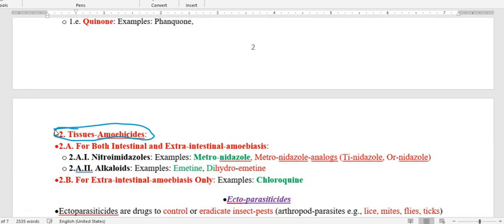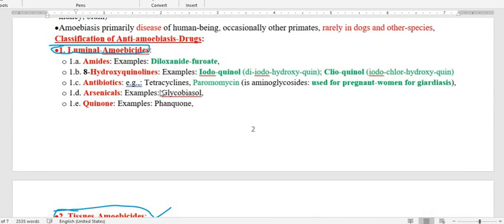It may be in the liver, lungs, kidney, or the intestinal tissue. So this is called the tissue anti-amebiasis drug.